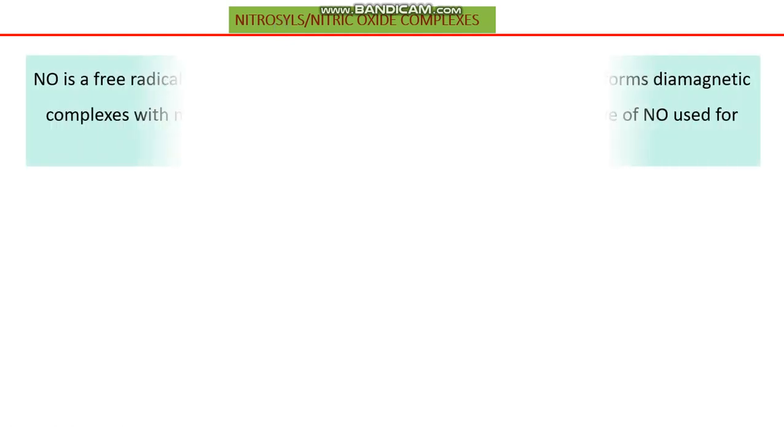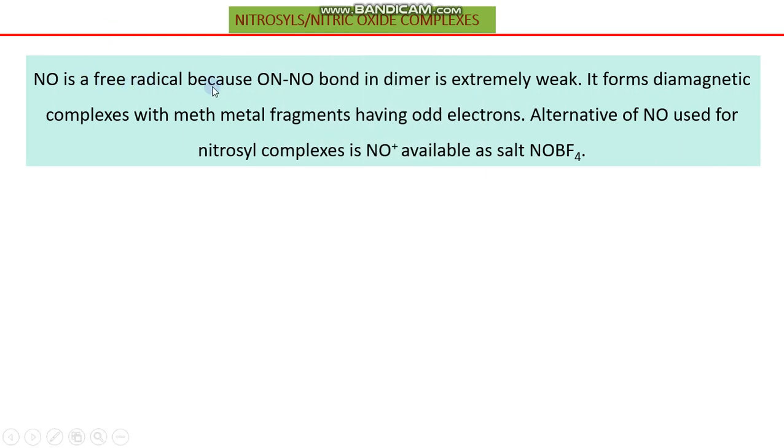So nitrosyl is quite an attractive ligand, and since we are discussing the pi acceptor ligands, on the basis of the topic or title of the chapter, you should also be sure that nitrosyl can probably be a pi acceptor ligand. This nitrosyl ligand is actually a free radical. As I told you, this is not a compound, but a free radical.